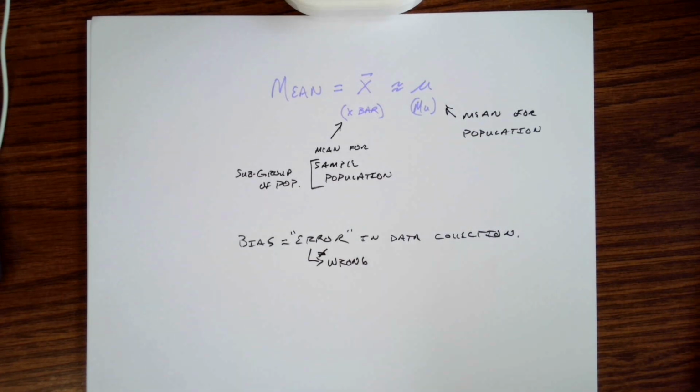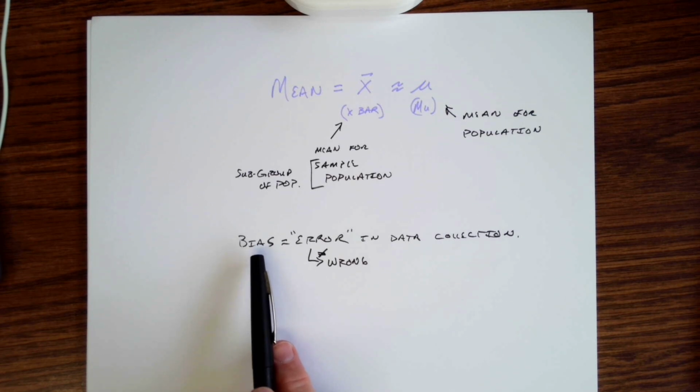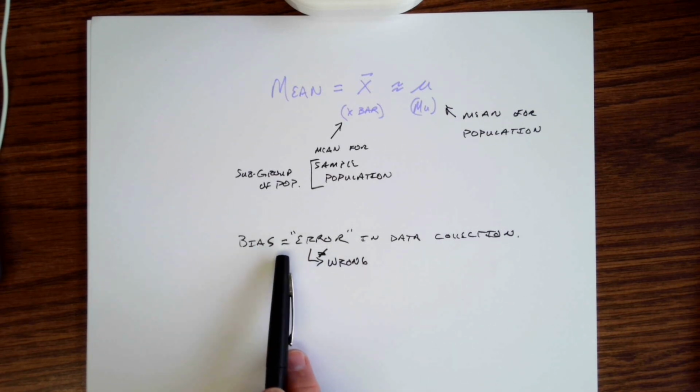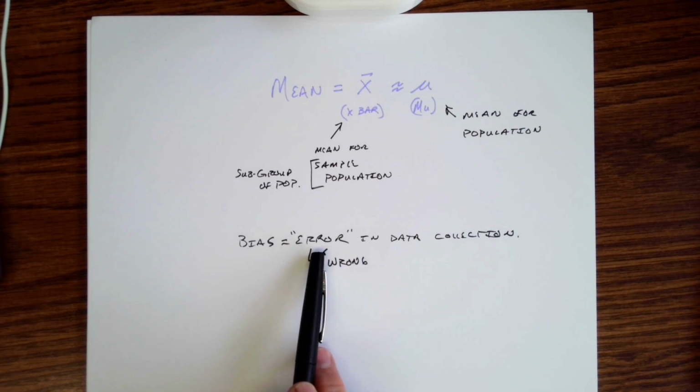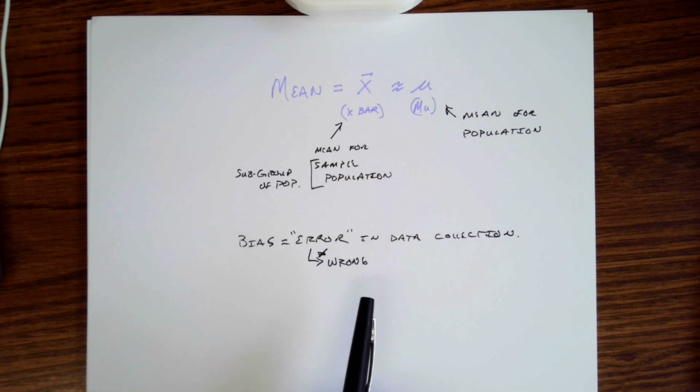Now, this does happen as well. We're not necessarily saying, oh, I'm only going to ask people with curly hair. Well, okay, fine, ask people with curly hair. That is a bias. That's most definitely a bias. And if you're unaware that you're only asking people with curly hair, then that's an issue that you have to deal with because you are introducing error into your data collection.